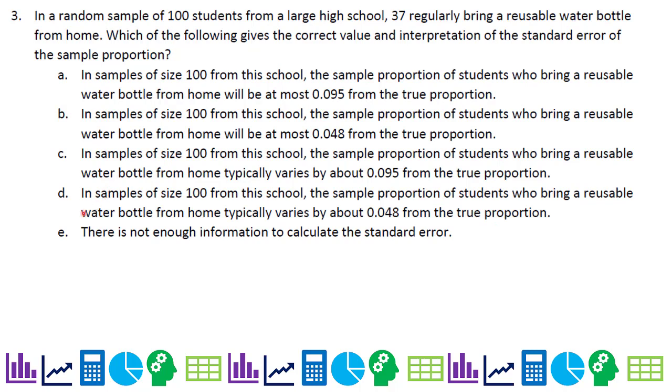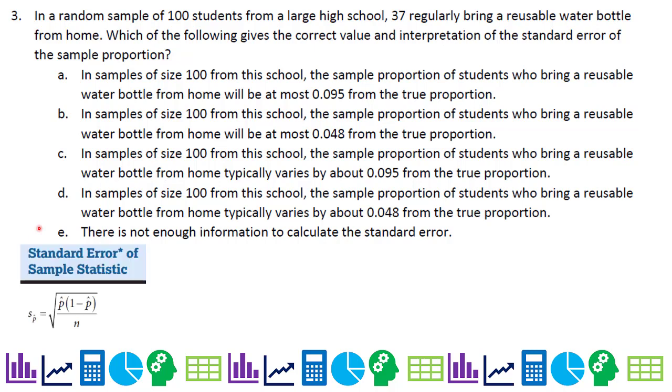Number 3, in a random sample of 100 students from a large high school, 37 regularly bring a reusable water bottle from home. Which of the following gives the correct value and interpretation of the standard error of the sample proportion? So first we want to go ahead and make sure we look at our math chart, and that's what it shows for standard error of a sample statistic.